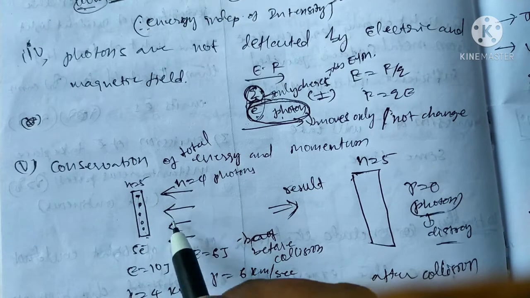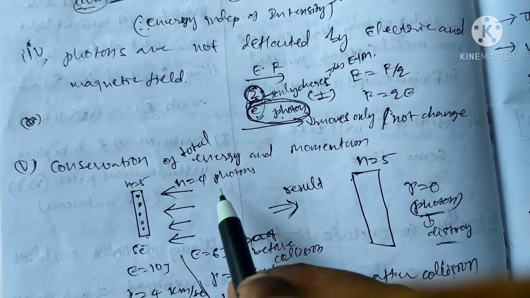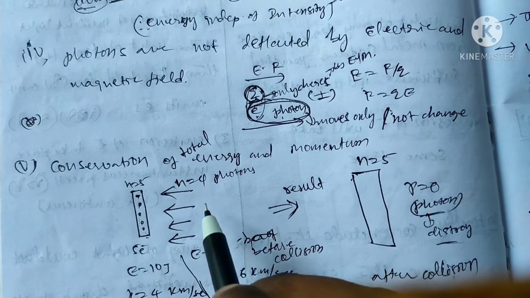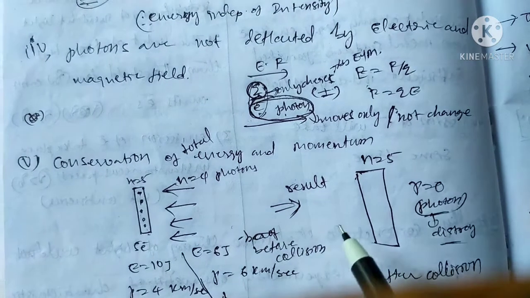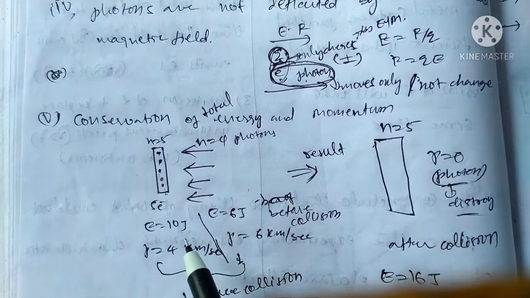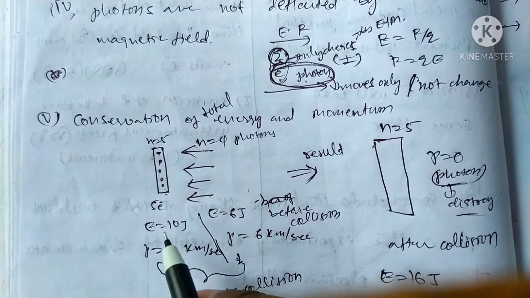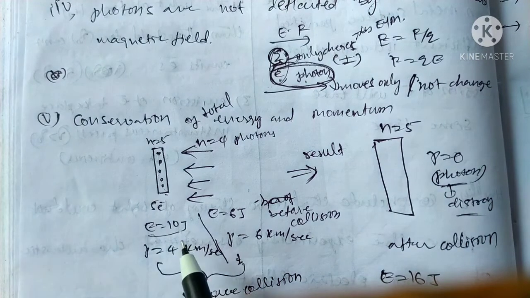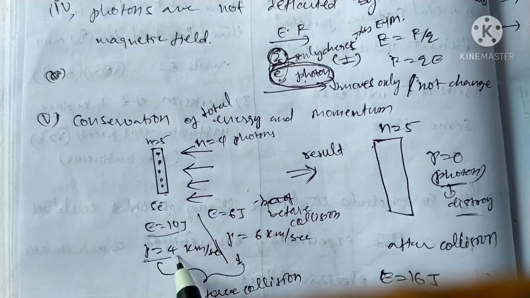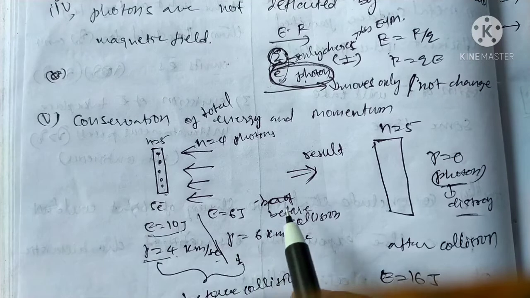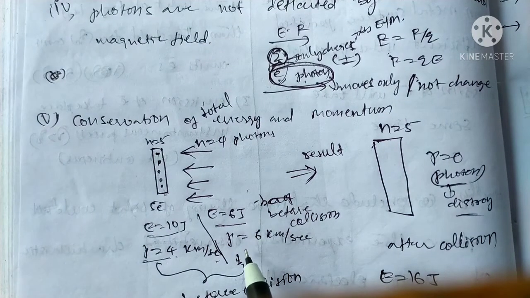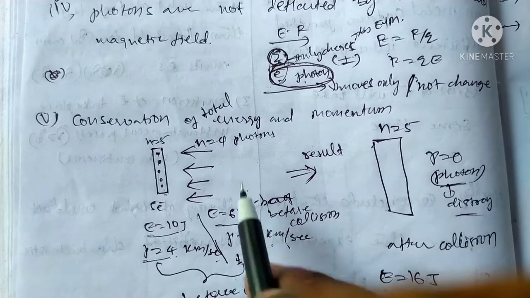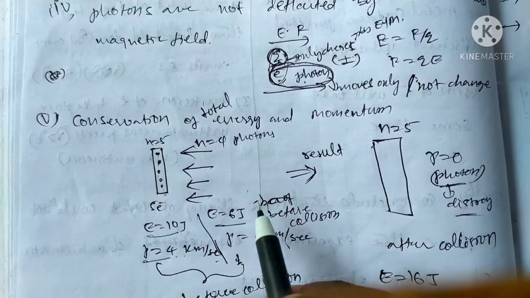This is before collision. Number of electrons is 5, number of photons is 4. The photons collide with electrons. The resultant is with energy. See here, the electrons have energy 10 joules, momentum is 4 km per second. Photons have energy 16 joules, momentum 6 km per second. This is photons, this is electron.